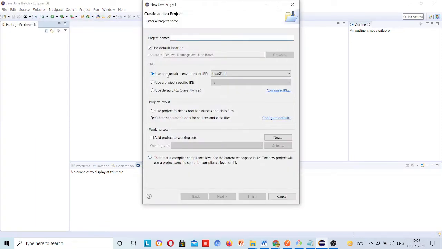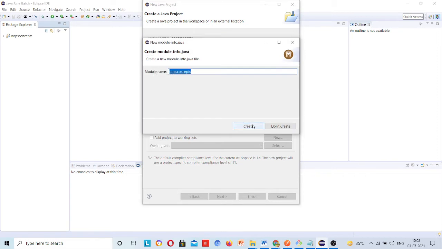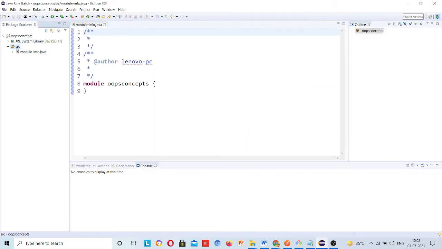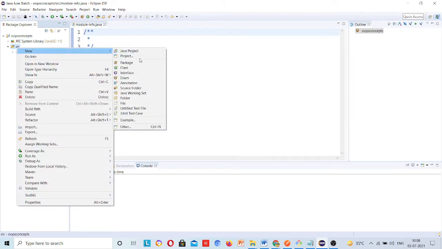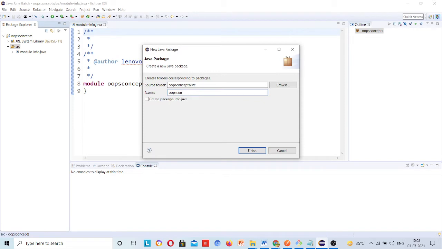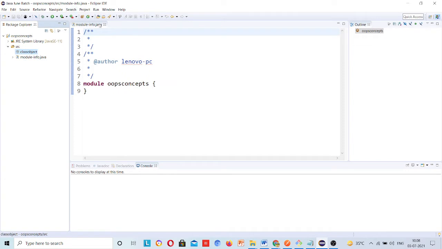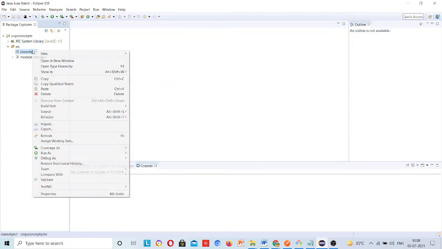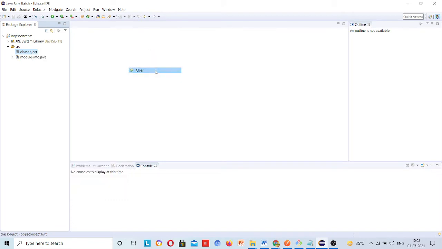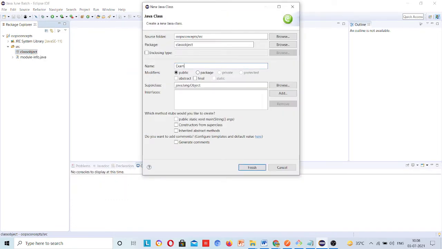Inside this src I will create a package, class object. Now I will create a class, example. I will not check the main method because in this class we will not create a main method.